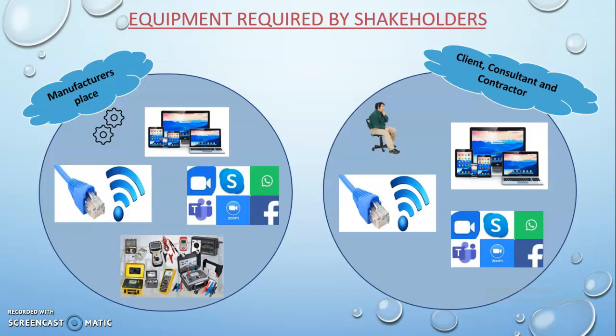As the inspections are done at the manufacturer's place, that is where the inspections are carried out. The equipment required are systems, software, high power internet, and the equipment to test the equipment at the manufacturer's place. During this pandemic, we are at remote stations and we can view the inspection online by having different means of equipment like a system, laptop or tablet, having internet and the required software.